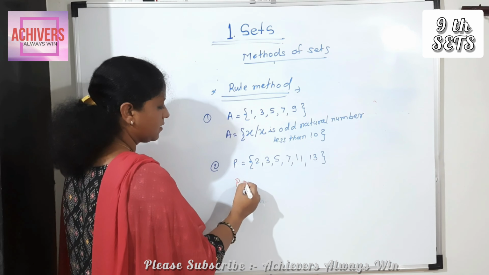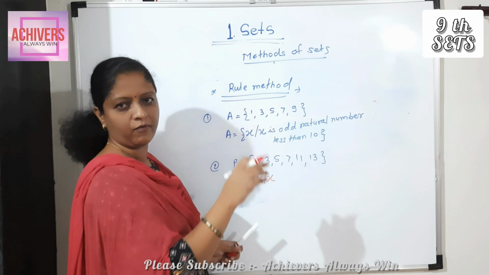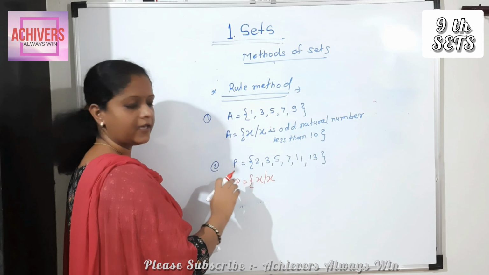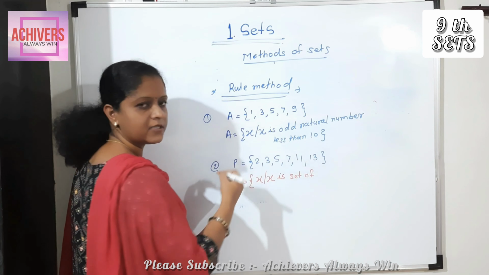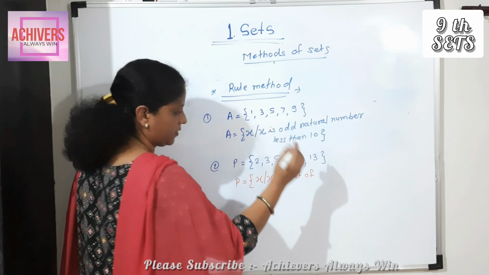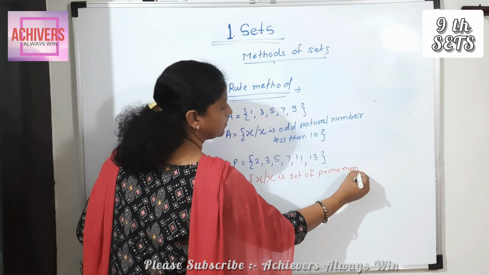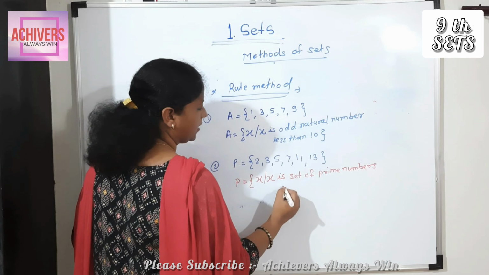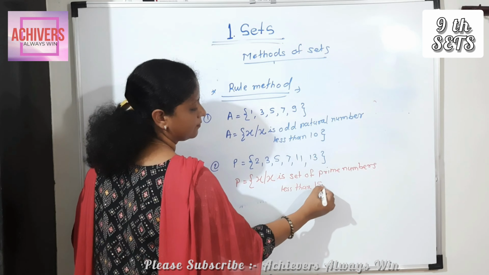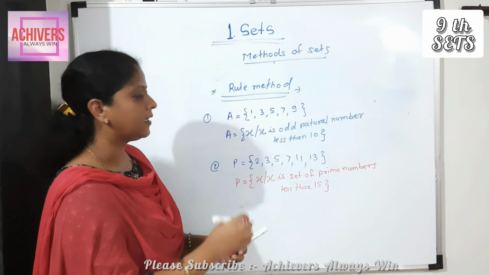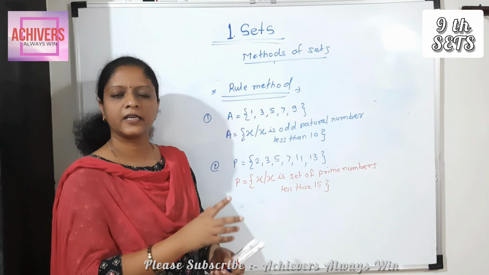So P is equal to x such that x, or any variable y such that y, or x such that x is a prime number less than 15, and curly bracket complete. Okay. Understood about listing method, and second one is rule method.